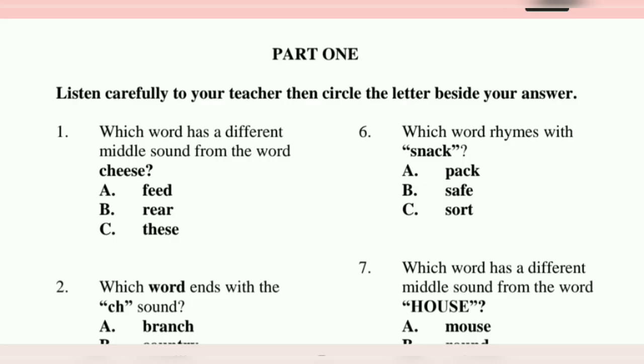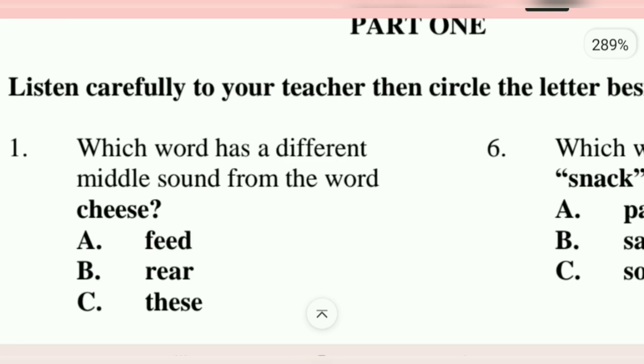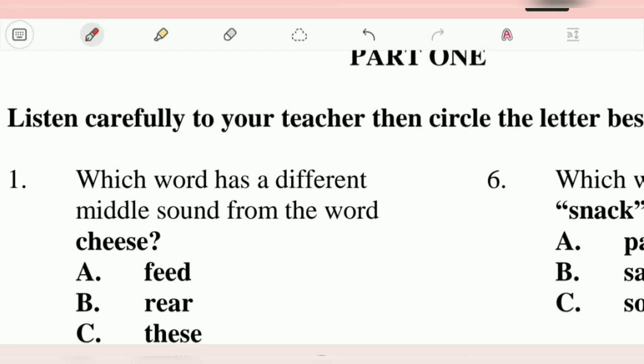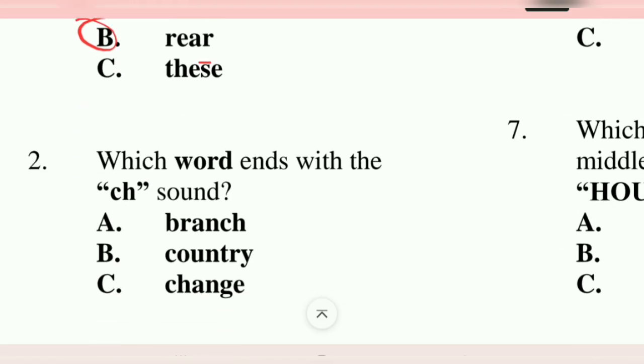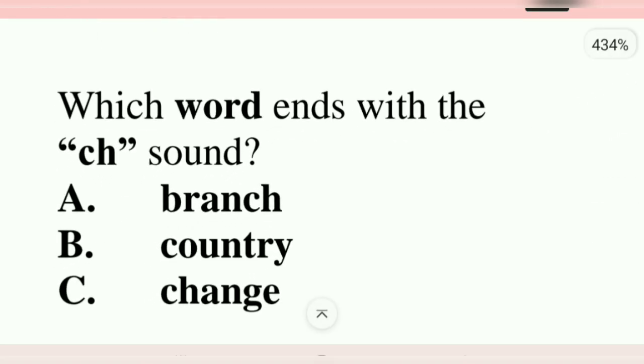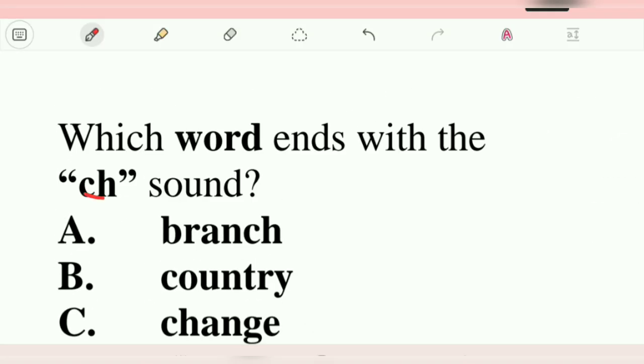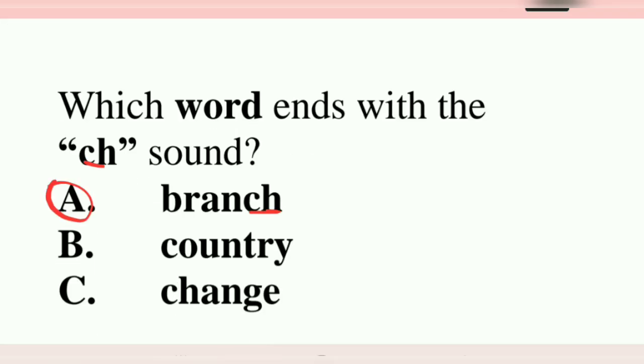Which word has a different middle sound from the word cheese? This is a repeat. Cheese. Where is the answer? Because feed and these have the long E sound. Moving on to number 2. Which word ends with the CH sound? Branch. Once they say end, you're looking for the final two letters being the same. So branch.